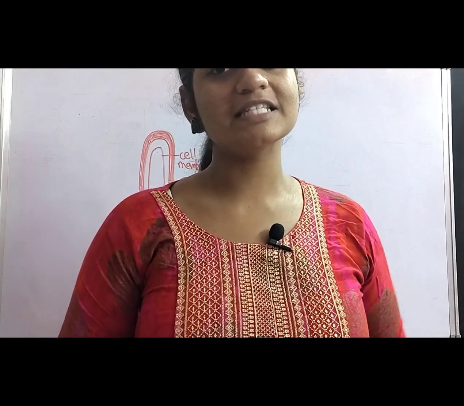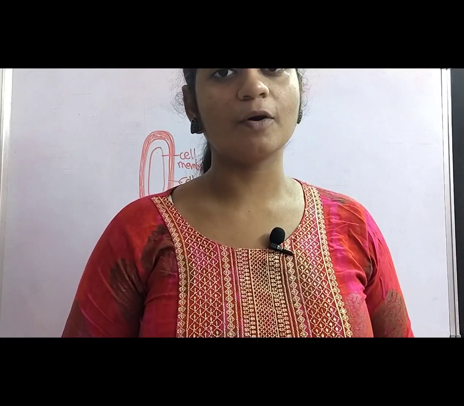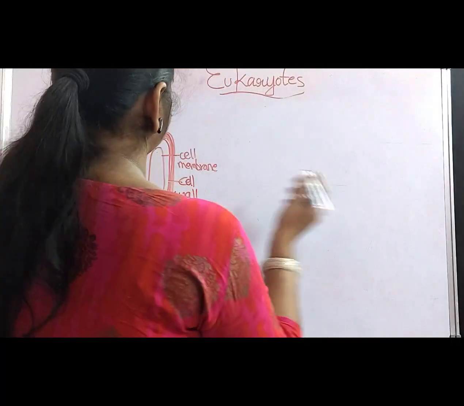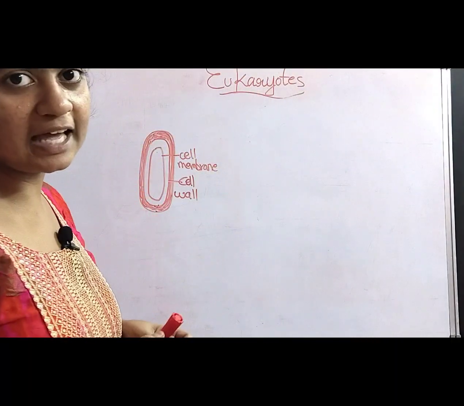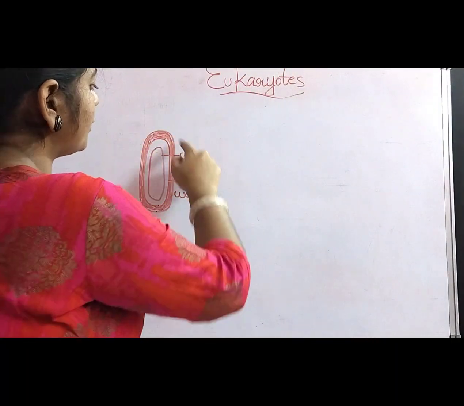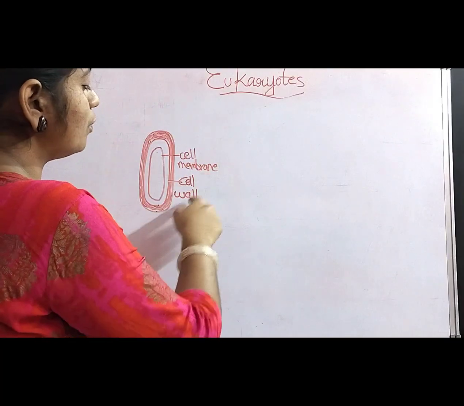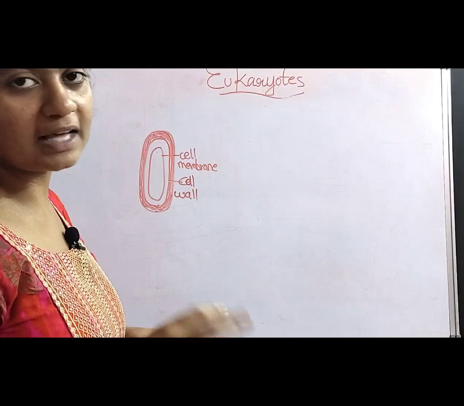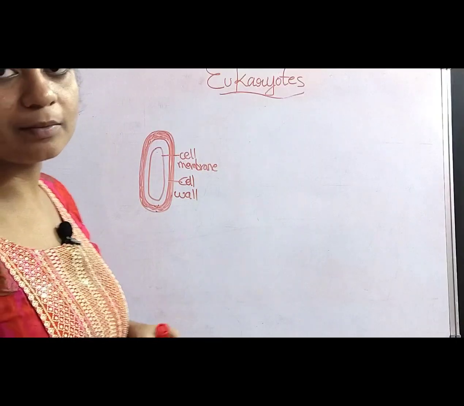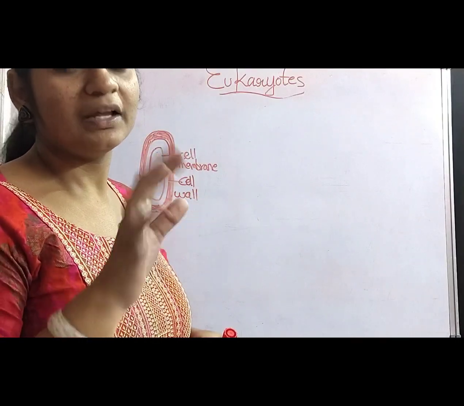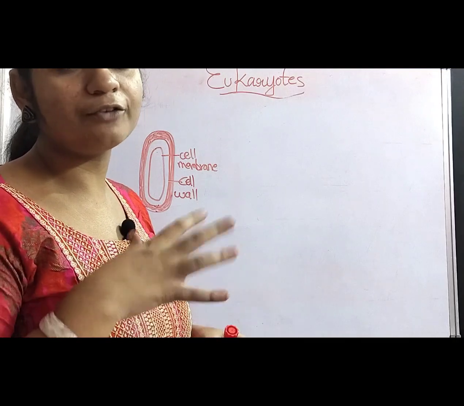And now let us discuss the complete structure of the eukaryotic cell, and also we shall discuss the cell organelles present in the eukaryotic cell. We have already discussed earlier that the outermost protective layer which gives protection to the cell is the cell wall, and the cell wall is followed by another layer called the cell membrane. Inside the cell membrane, a fluid-like substance is present which is called cytoplasm. In the cytoplasm, cell organelles freely float.